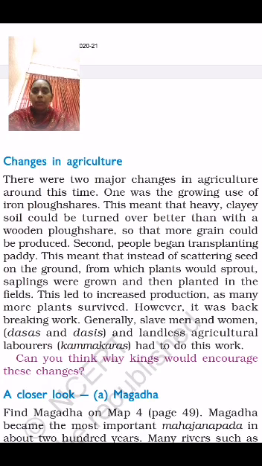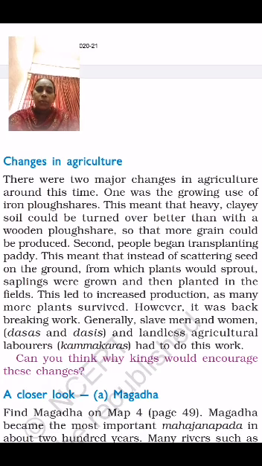However, it was back breaking work. Generally slave men and women, dasas and dasis, and landless agricultural laborers had to do this work. So children, those who have the land, in that land the slave men and women, dasas and dasis, and those who don't have the land, the laborers, kamakaras, had to do the agriculture work. In the field, they did the hard work and grew the crops.